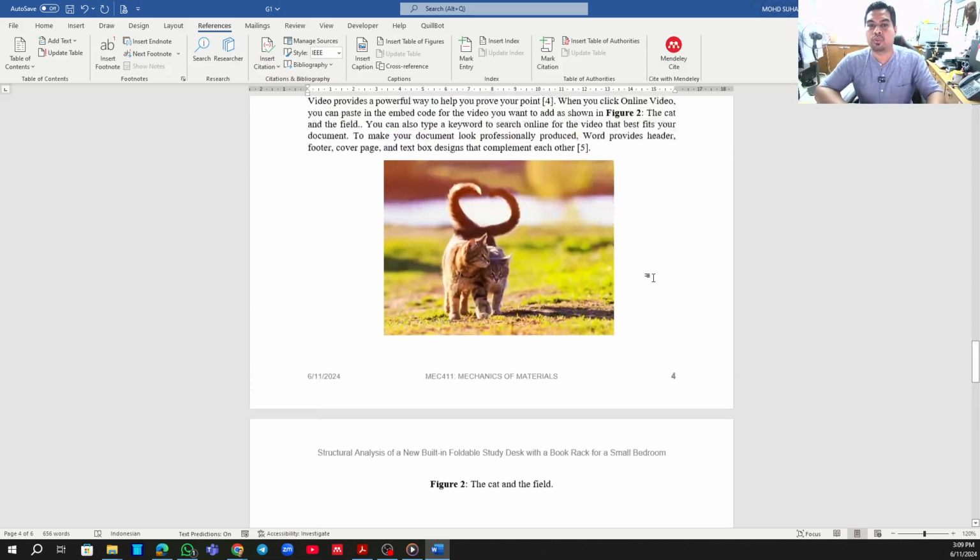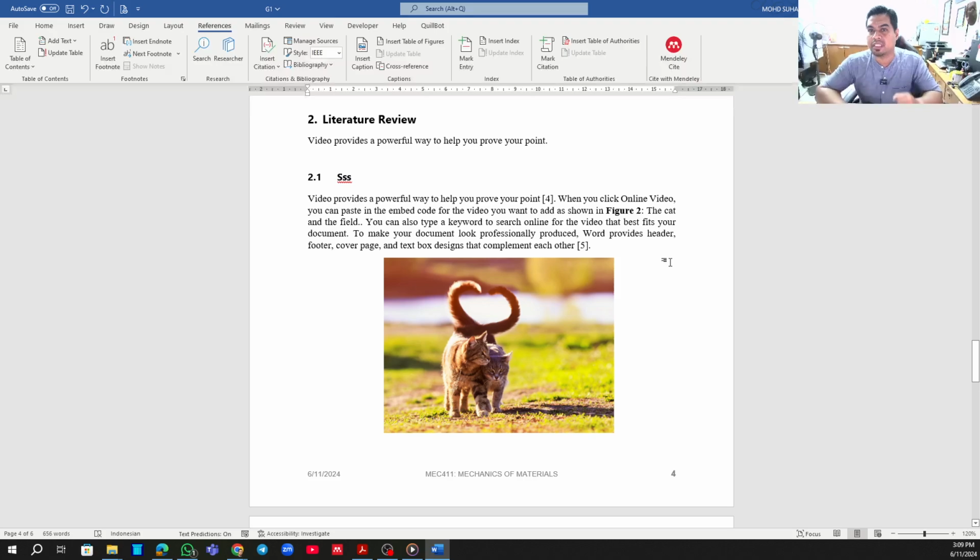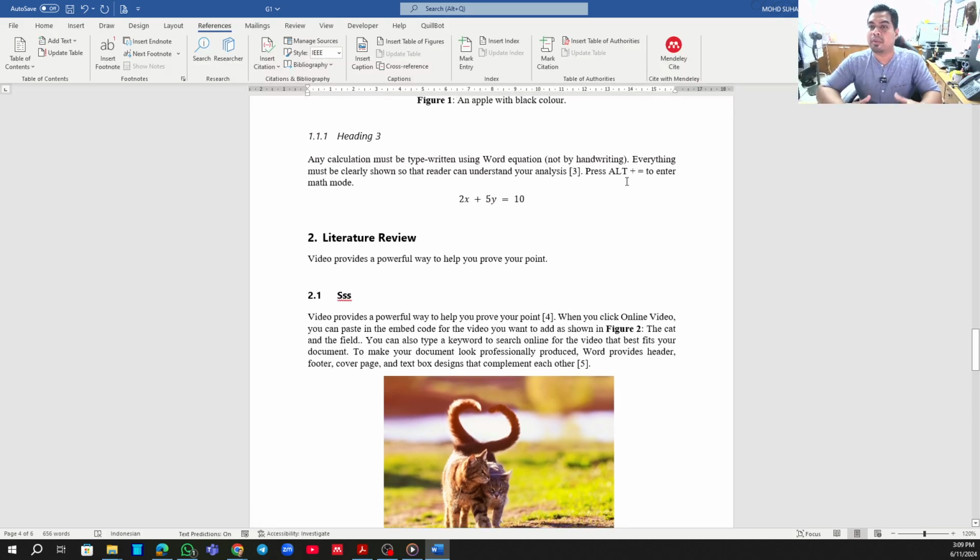So I think I have shown you everything that you need. Please make sure that you follow all the fonts given, all the settings. To get full marks, I also observe the appearance of the report as well as the content, because the content is a priority. However, the appearance of the report is also my concern.